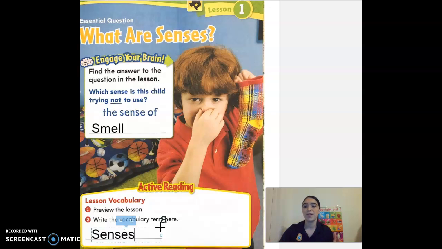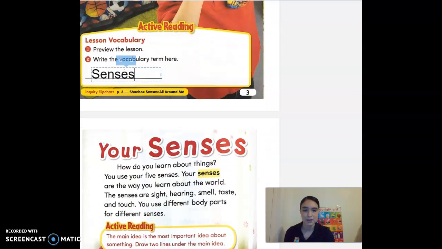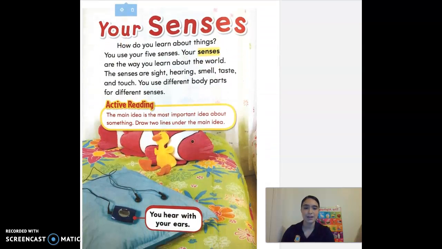I want to remind you that active readers make text their own. That means by making marks, by writing, making notes, you show that you understand what you are reading. So I encourage you to use your pencil to make annotations, which means to make notes, so that this helps you remember what we are reading. All right, let's go ahead and turn the page. Okay, we're going to get to your senses.